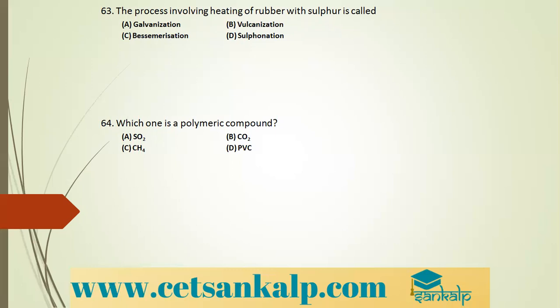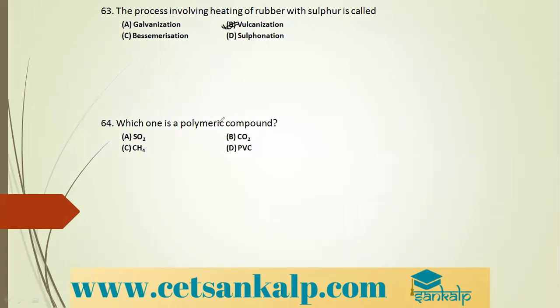So the process of heating rubber with sulfur or sulfur containing compounds, in order to improve its properties, or you can say for better modifications, is called vulcanization. It is called vulcanization.